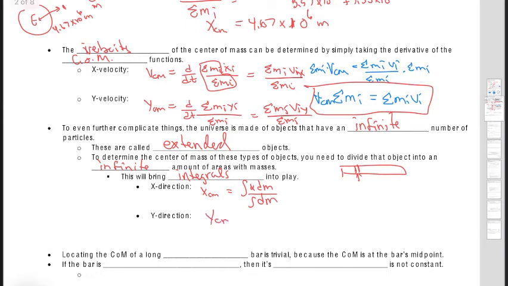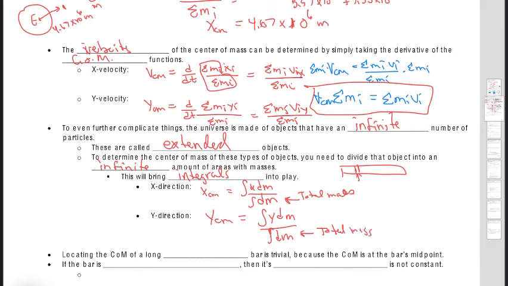And the y center of mass of an extended object, basically you just swap the x for a y. But again, these down here lead to your total mass. Sorry, I'm getting too close to the bottom of the iPad.